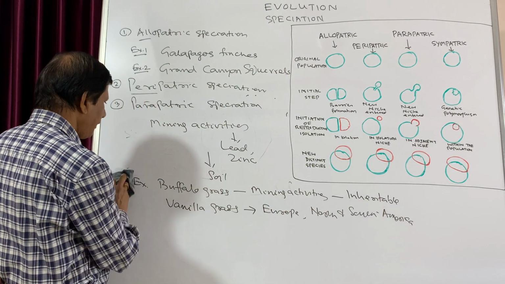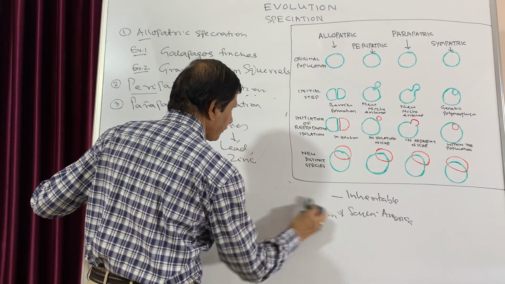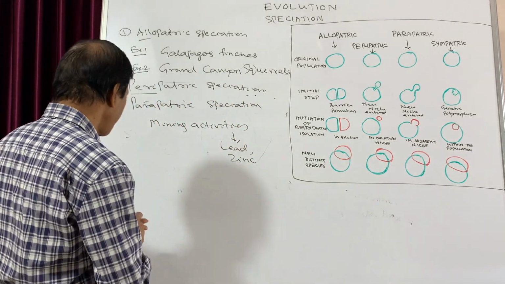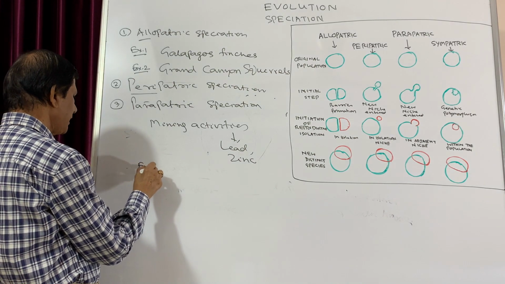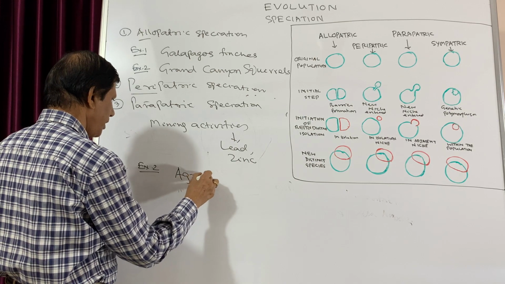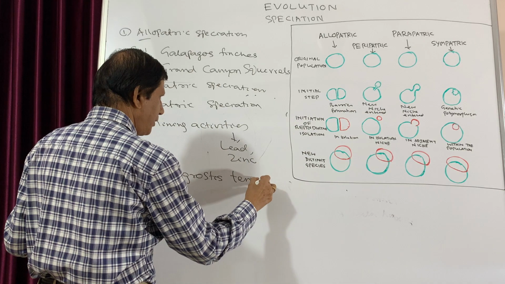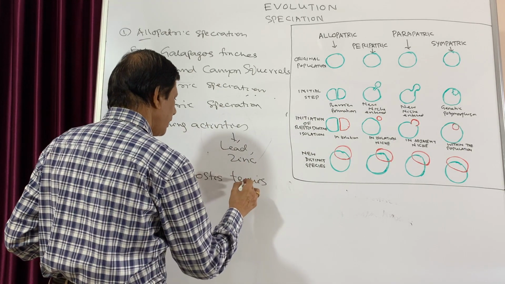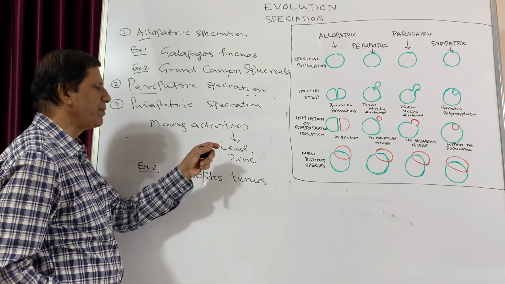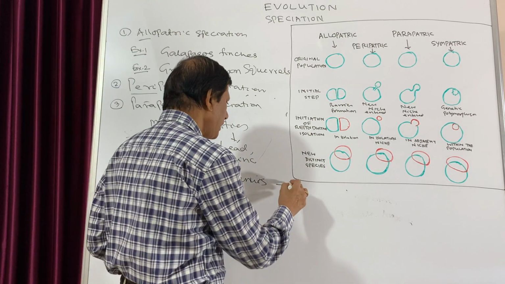Then a second example which can tolerate the mining activities is Agrostis tenuis. Agrostis tenuis also can tolerate all the mining activities, and the characters which develop in it are also inheritable.